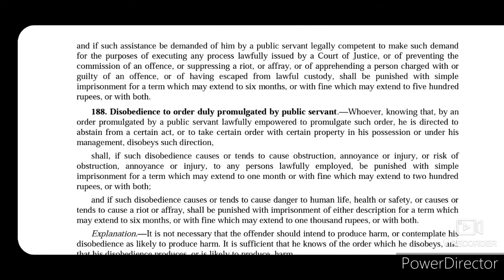But if such assistance was demanded of him by a public servant in executing any process lawfully issued by a court of justice, and this public servant required the assistance of a person, and that person did not assist him, or if the public servant tried to prevent the commission of an offence, or tried to suppress a riot or affray, or tried to apprehend a person charged with or guilty of an offence, or a person that has escaped from lawful custody, then in all these cases, if that person omitted to assist him, such person will be punished with simple imprisonment for a term which may extend to 6 months, or with fine which may extend to 500 rupees, or with both.